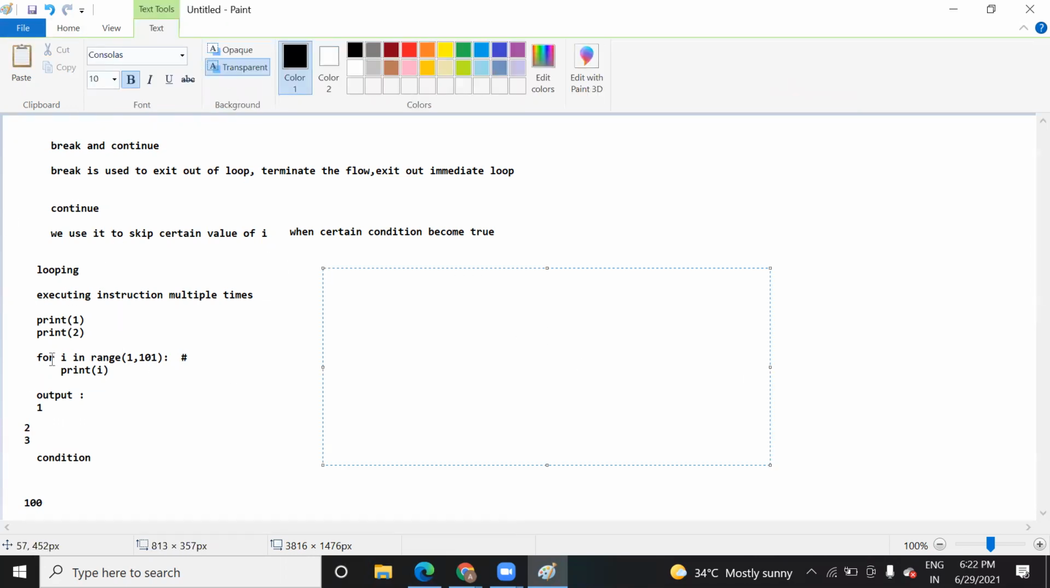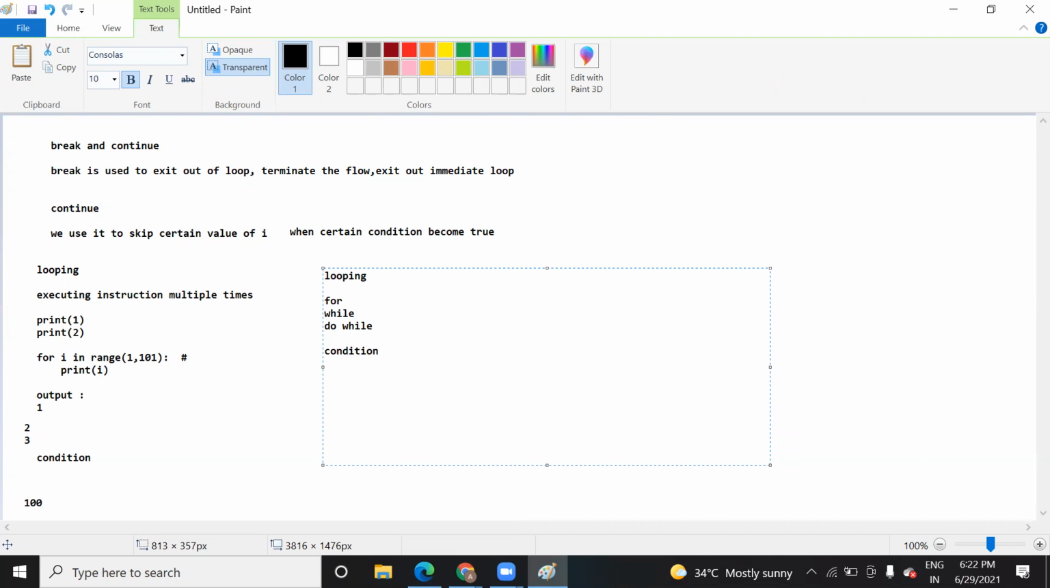There can be different kinds of loops. I have just explained the for loop, but the same thing you can do with a while loop. There are different kinds of looping: the for loop, the while loop, and another one, do while. Now we'll come to see about condition.